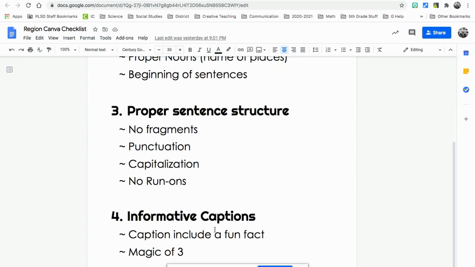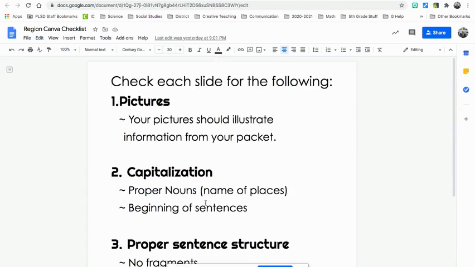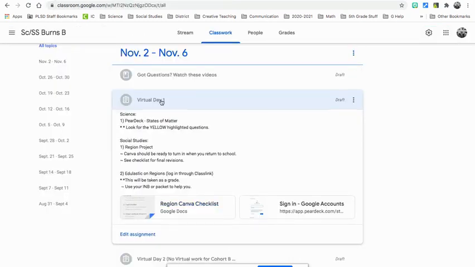So I don't want it to just say, and here are the resources for my region. What I want it to be is my region provides a variety of resources such as, and you just make your list. Remember, I know that Mrs. Goldsberry talks about the magic of 3. If you are doing just a broad statement on your slide, remember to use your detail, your evidence, and elaborate. That will help you make sure that you have enough information on your slide. So that's virtual day 1.